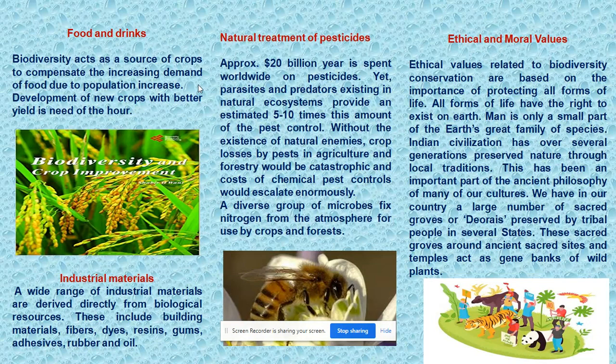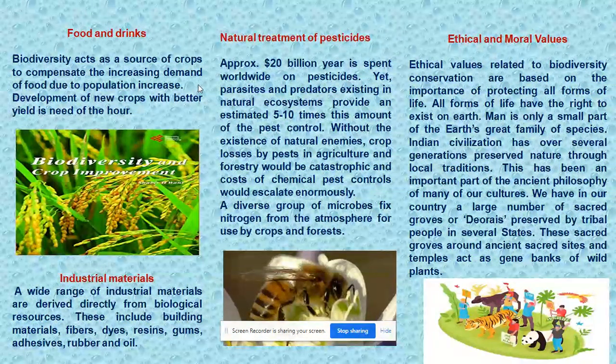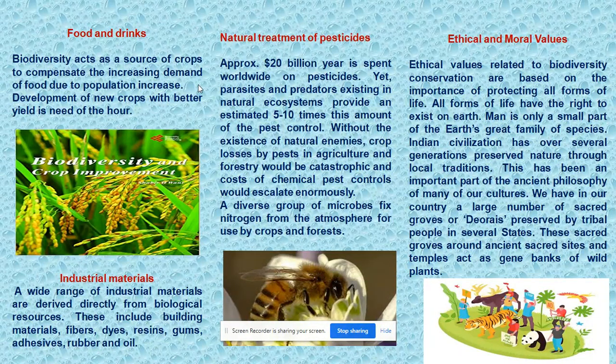Now, natural control of pests. Approximately $20 billion a year is spent worldwide on pesticides. Yet, parasites and predators existing in natural ecosystems provide an estimated 5 to 10 times this amount of pest control. Without the existence of natural enemies, crop losses by pests in agriculture and forestry would be catastrophic and the cost of chemical pest controls would escalate enormously. A diverse group of microbes fix nitrogen from the atmosphere for use by crops and forests.